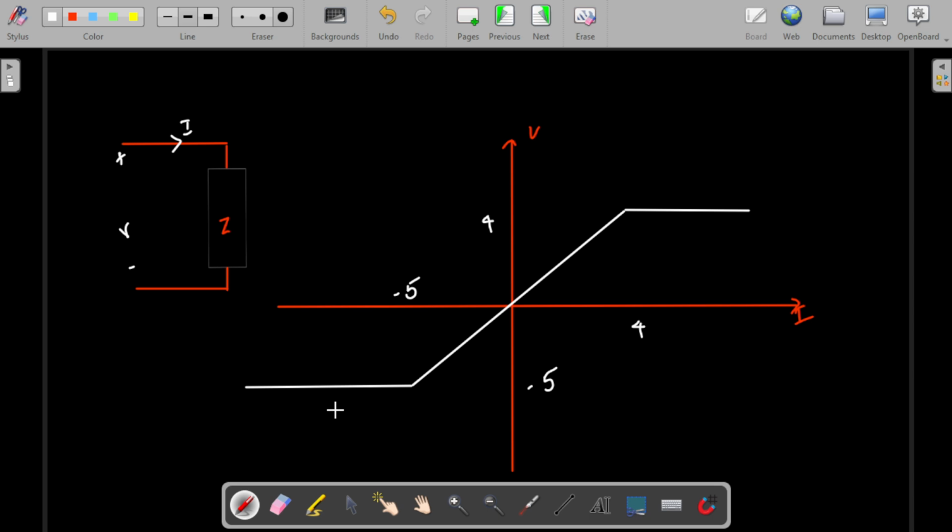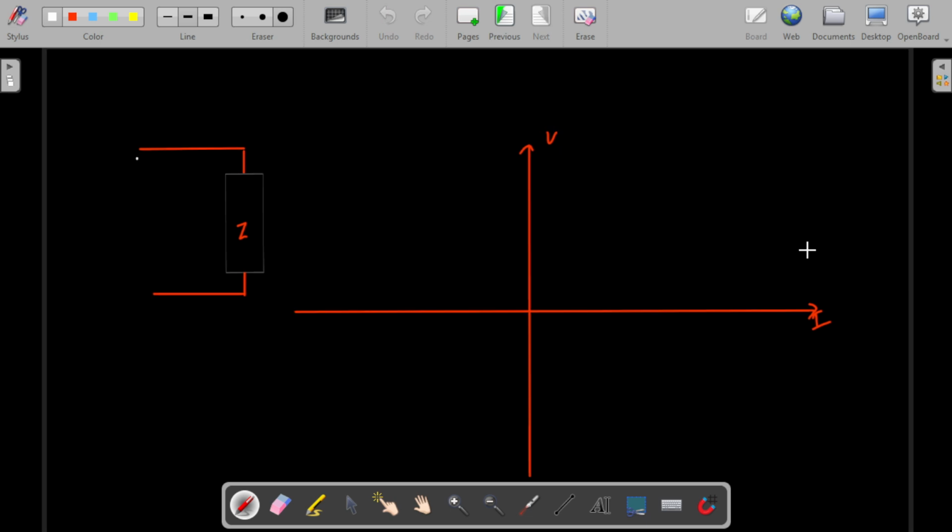Please pause the video and try to answer it. So let me answer it. Here every time the power is greater than 0, so this element will be passive, there is no doubt in it, and this is non-linear, as we know, that it is not following y is equal to mx. For bilateral or unilateral, the first quadrant graph and third quadrant graph need to be the same. But here if you see, the values are changing. Here it is 4, but here it is minus 5. So this is not in the bilateral condition. So this is unilateral. This is how we have to solve the different problems.